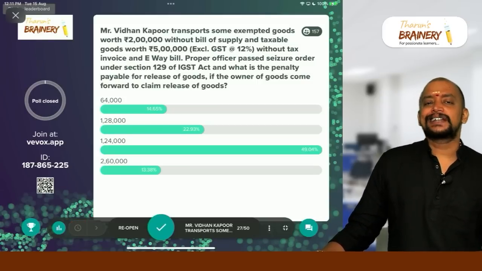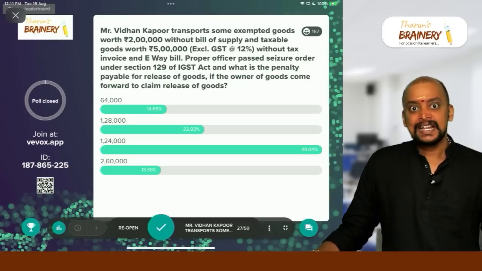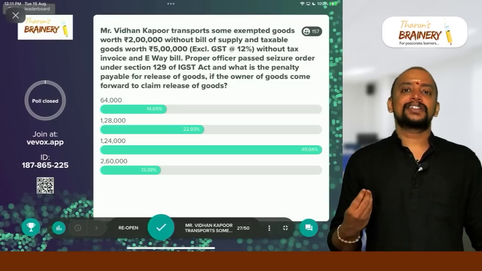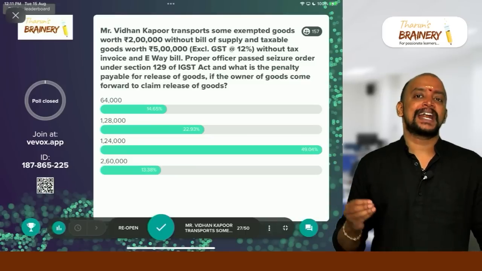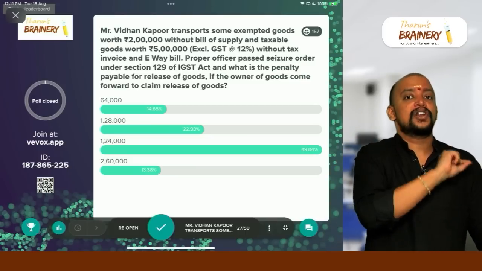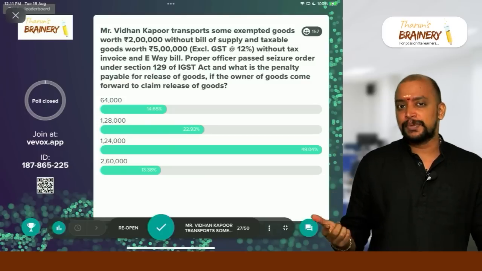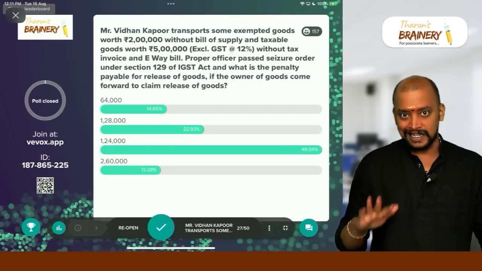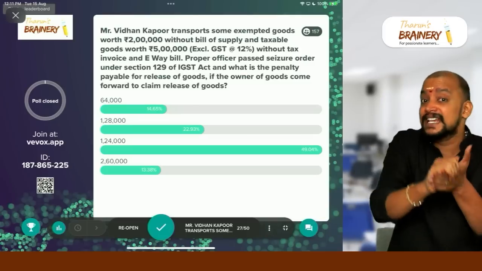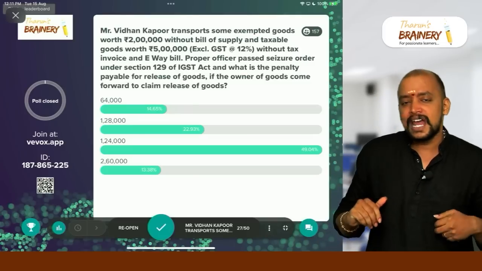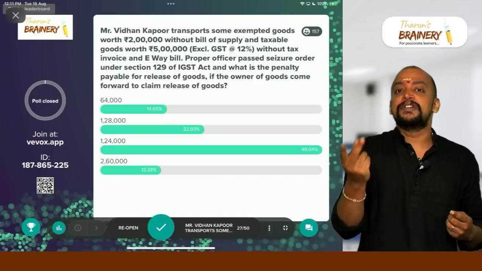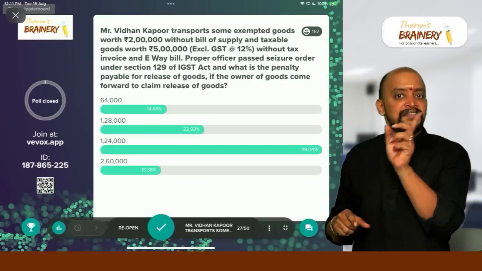So what is the penalty in case of section 129? Section 129 will come into picture whenever the goods are being transported and those goods are intercepted by the proper officer under section 68. So when the proper officer intercepts the vehicle, if the goods are not having proper documents, e-way bill or proper invoice, etc., in that case, what will happen? The proper officer will intercept the vehicle and he will seize the goods and the conveyance, and thereafter for release of the goods and conveyance, he will be passing a penalty order. If we pay that penalty order, then the goods and conveyance will be released.